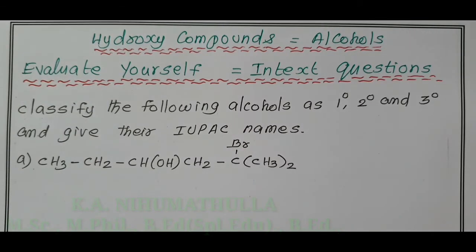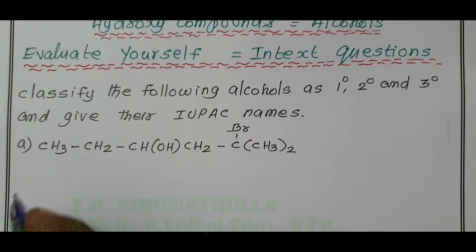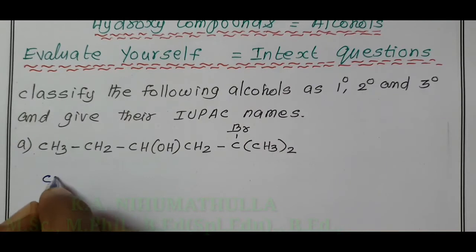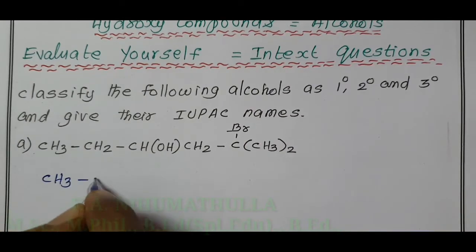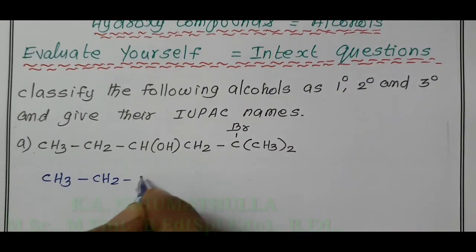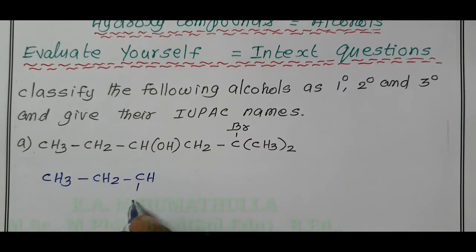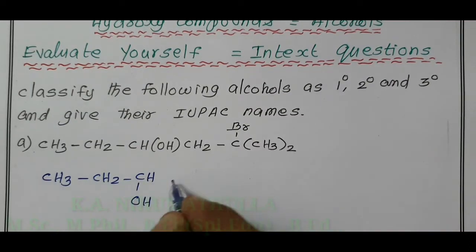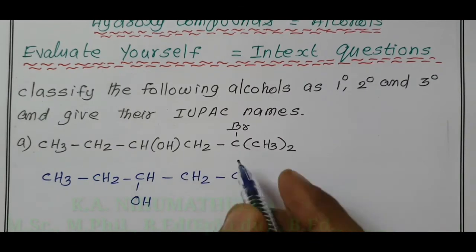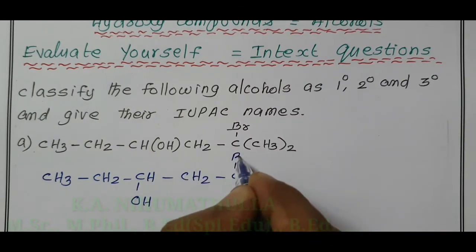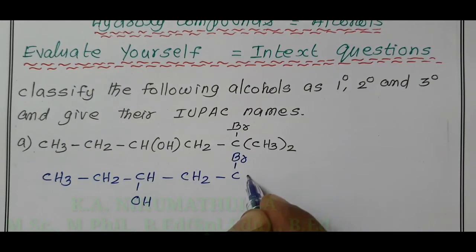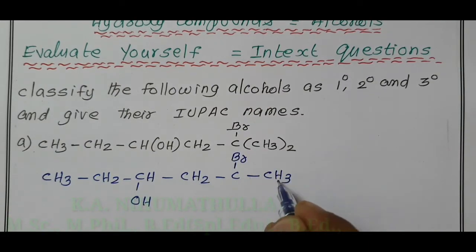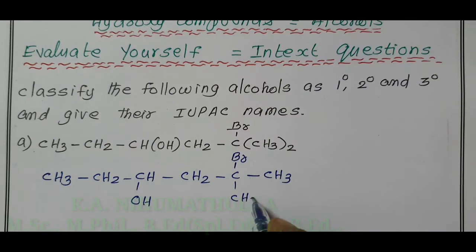First I write the compound in the correct form, that is CH3 CH2. If it is given in brackets, write it as a side chain: OH, then you have one CH2. Here one carbon, one bromine is attached to this carbon. CH3 twice means write one methyl in the straight chain, another methyl in the side chain.